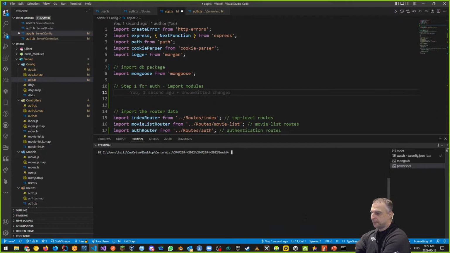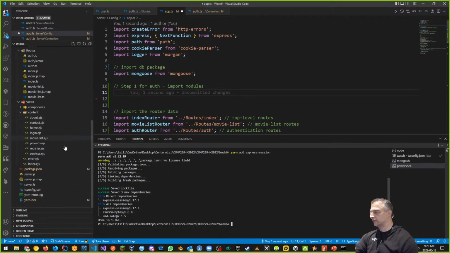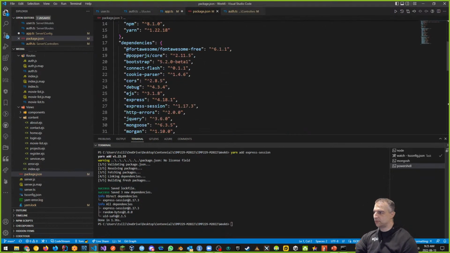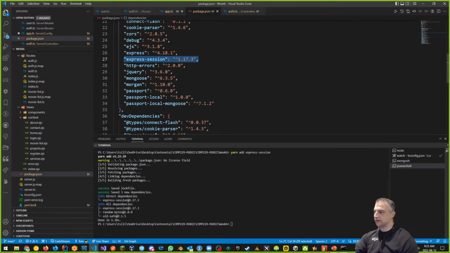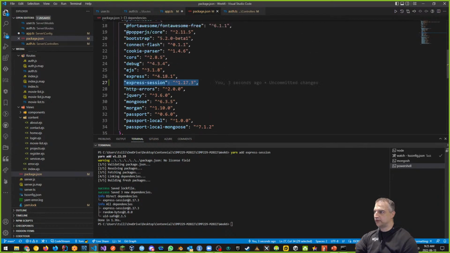So express session is going to be a new module we're going to add in. So we're going to say yarn add express-session. Express session is something we need for our authentication right now. And if you look at our package.json, here it is. It just added express session right here. For us to get good code hinting, we're going to have to add our @types in our dev dependencies as well. That's something I've got to note for next time.